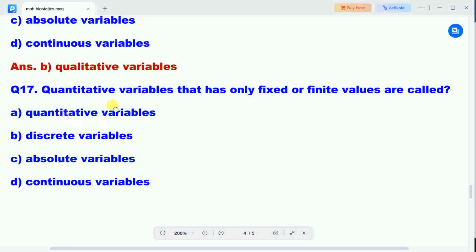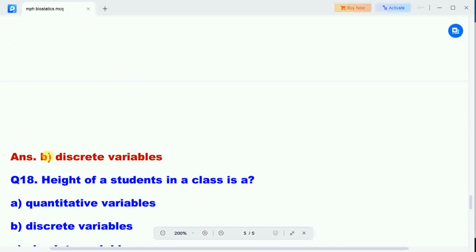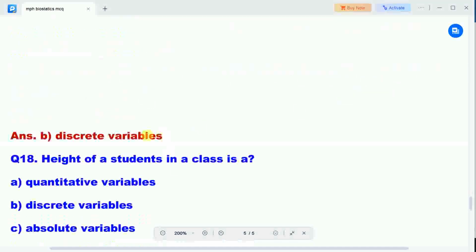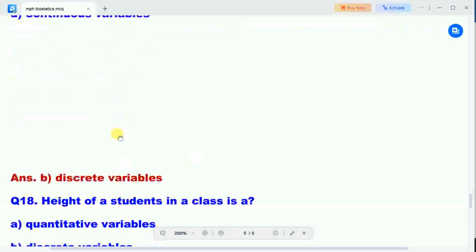Next question: quantitative variables that have only fixed or finite values are called. Option A, quantitative variables. Option B, discrete variables. Option C, absolute variables. Option D, continuous variables. Correct answer is option B, discrete variables. Quantitative variables that have only fixed or finite values are called discrete variables.